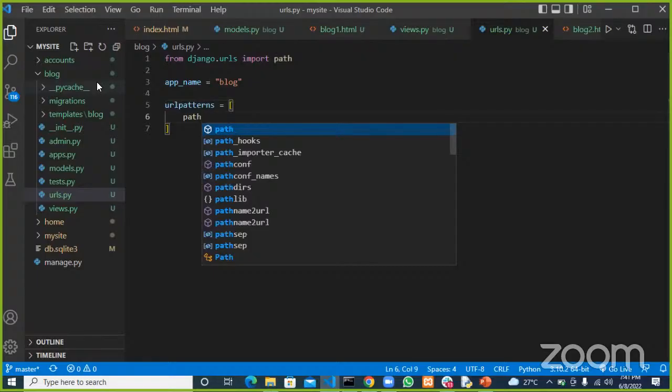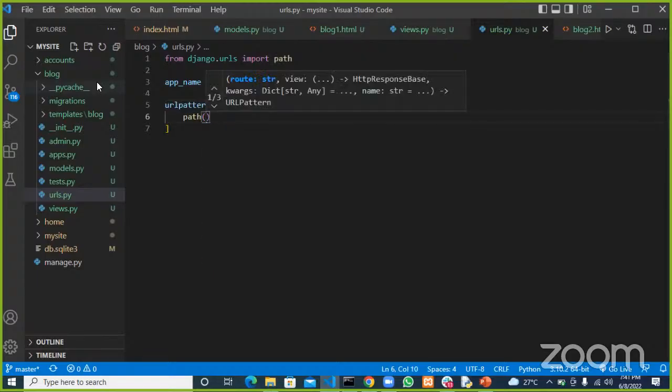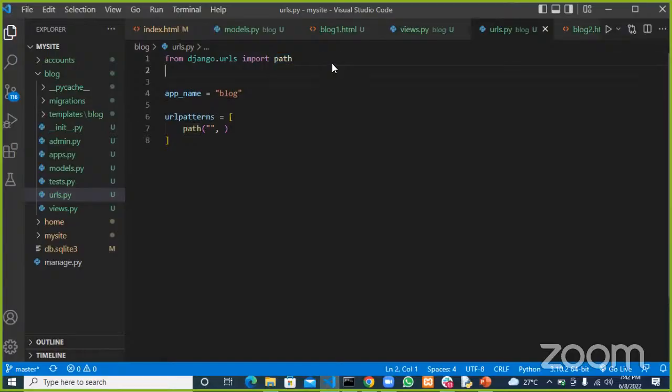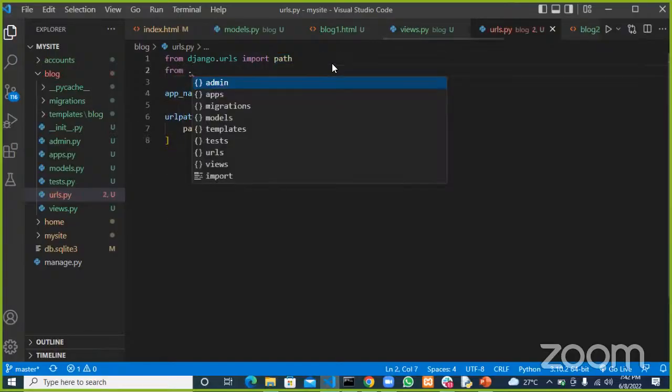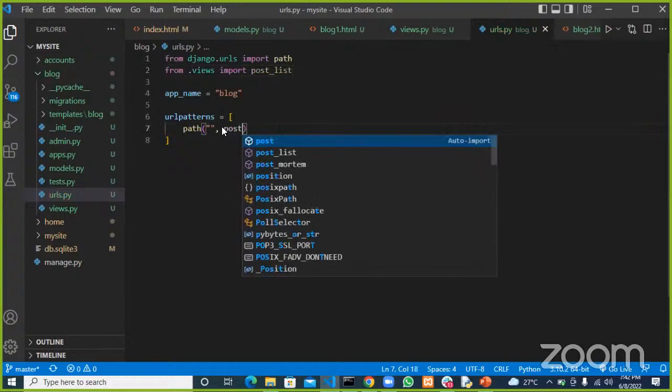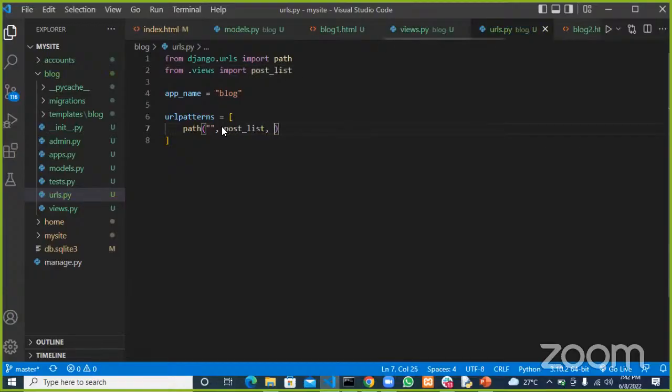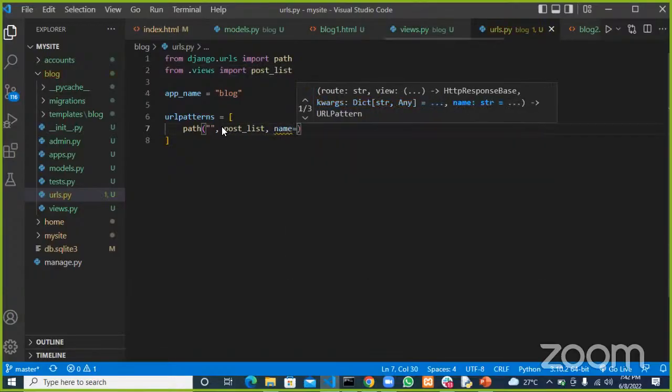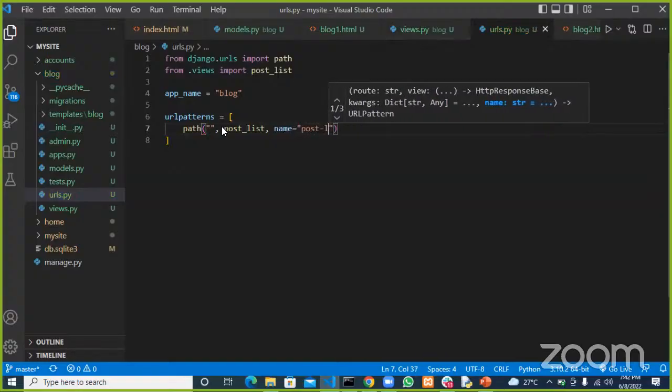This will be path that leads to, I see nothing. From the current directory of views, I want to import post list. And here would be post list, and this URL name would be post list.